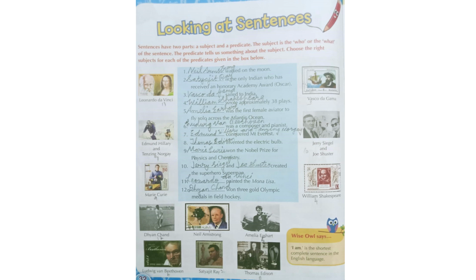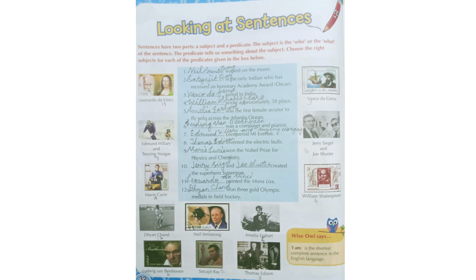Ludwig van Beethoven. Then Dash conquered Mount Everest. Who conquered Mount Everest? Edmund Hillary and Tenzing Norgay. Dash invented the electric bulb. Who invented the electric bulb? Thomas Edison invented the electric bulb.